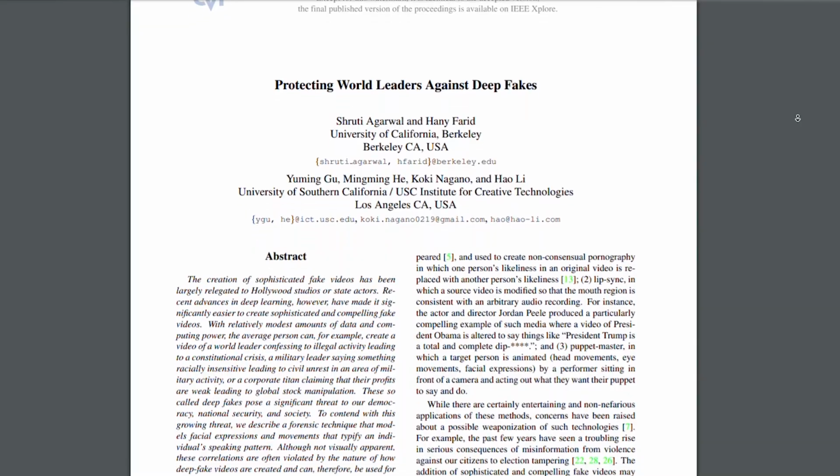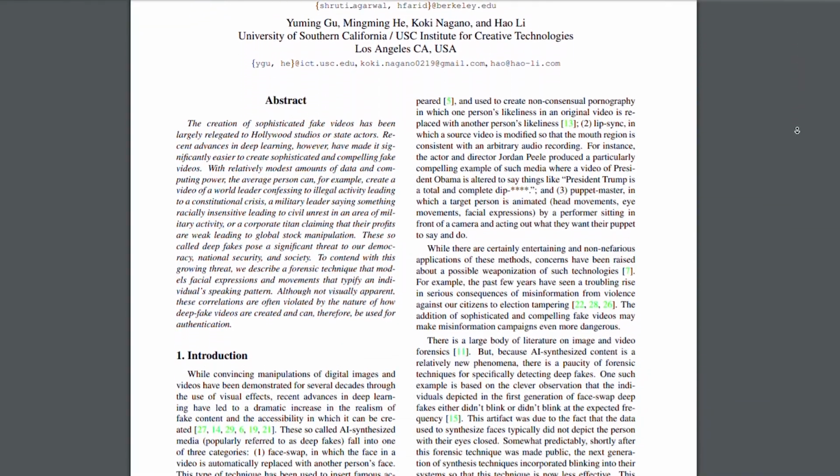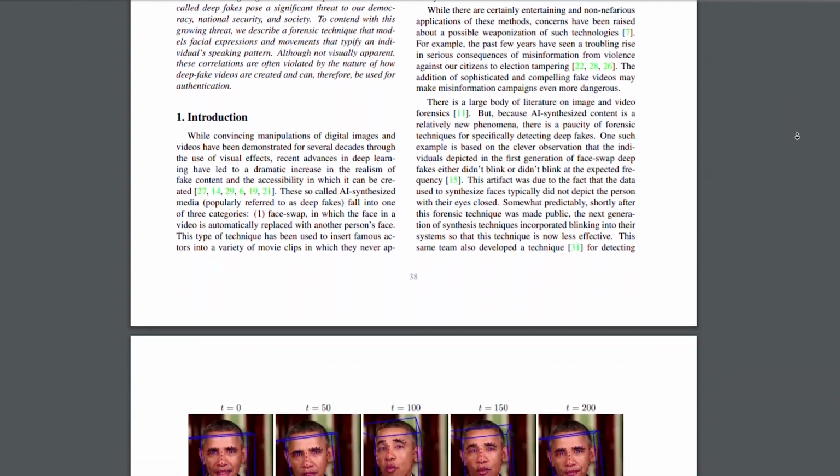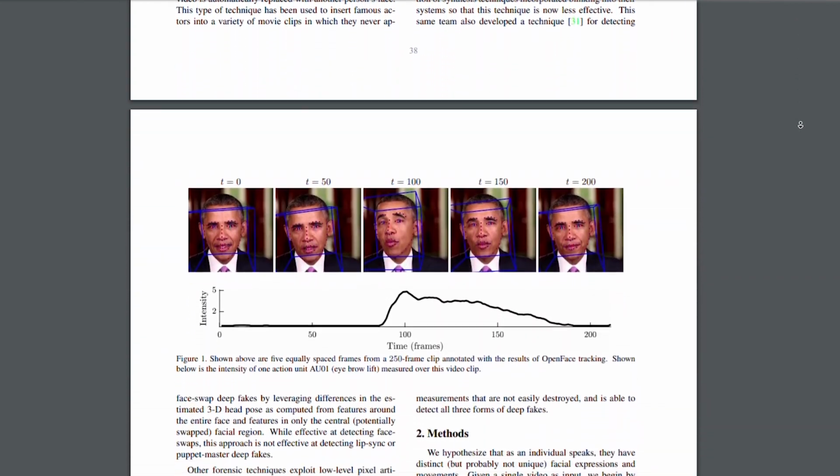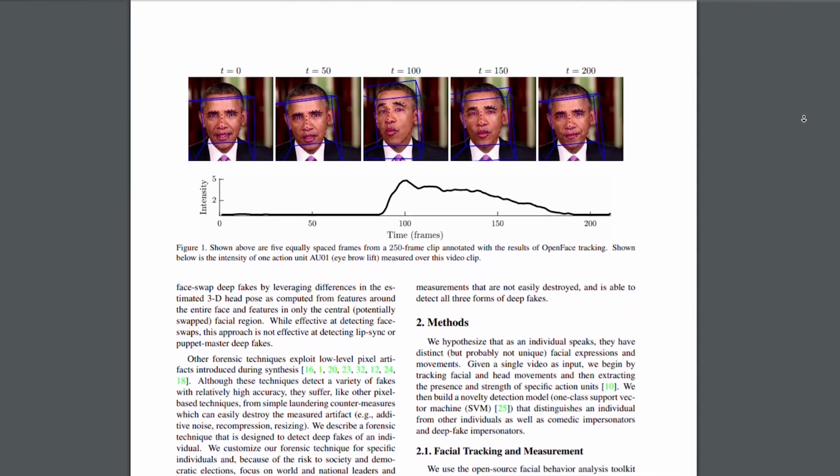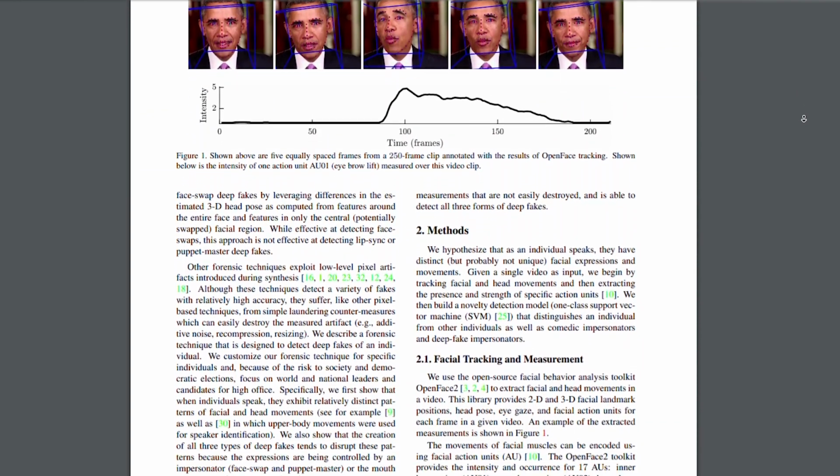The method uses machine learning to analyze a specific individual's style of speech and movement, what researchers refer to as a soft biometric signature.